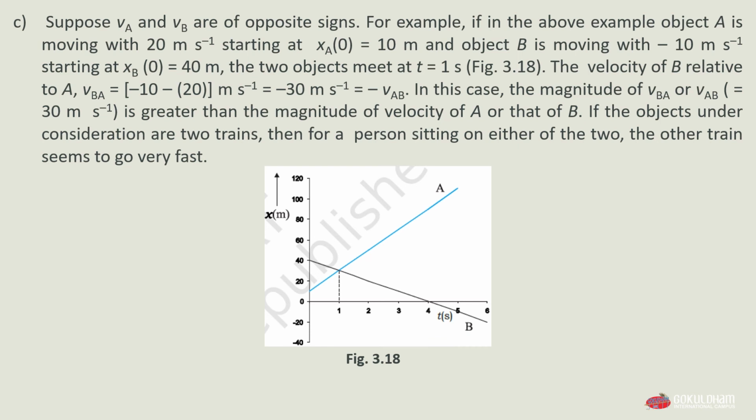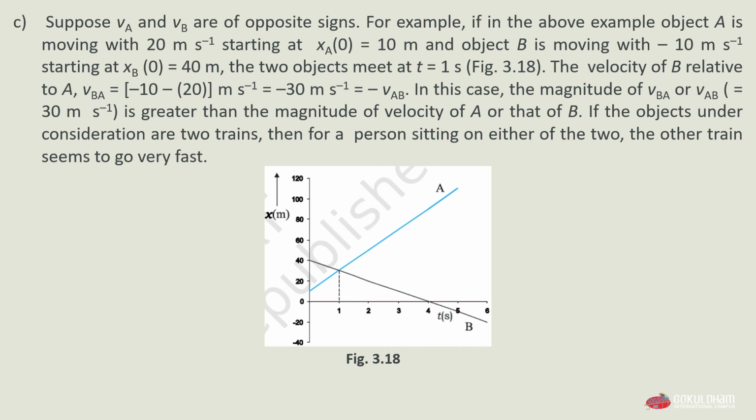The velocity of B relative to A, velocity of BA, is equal to minus 10 minus 20, which is equal to minus 30 meter per second, and it is equal to minus velocity of AB. In this case, the magnitude of velocity BA or velocity AB will be equal to 30 meter per second.